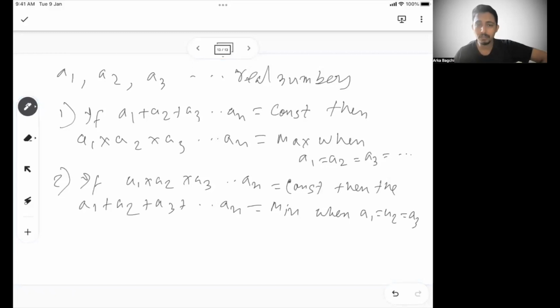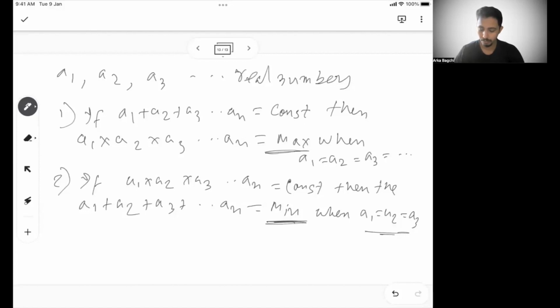Remember, when the sum is constant, the product is maximum, not minimum. The product is maximum when all of them are equal. When the product is constant, the sum is minimum when all of them are equal. Remember, this is maximum, this is minimum. This is a very important understanding.